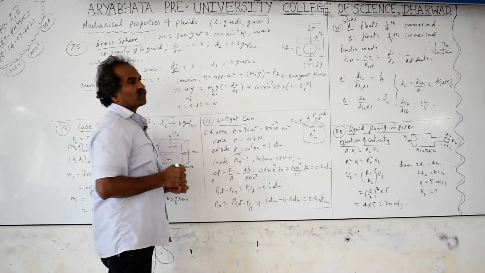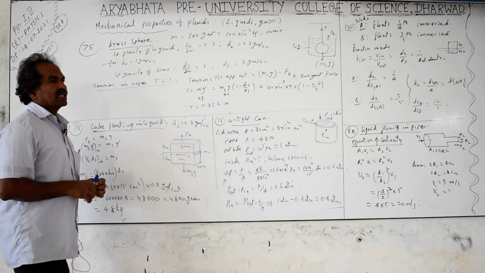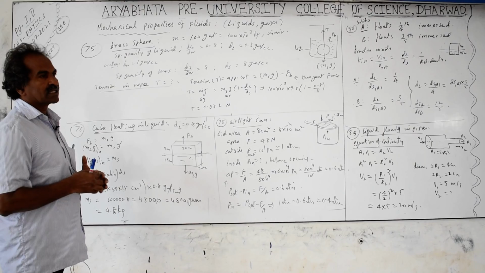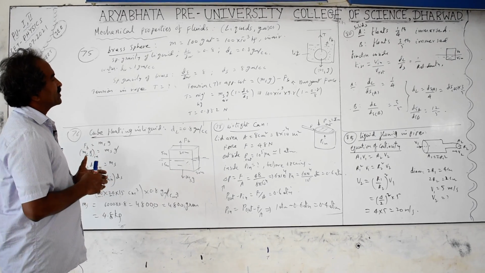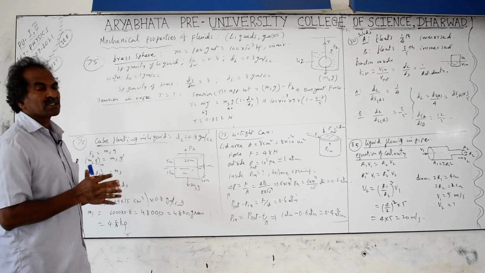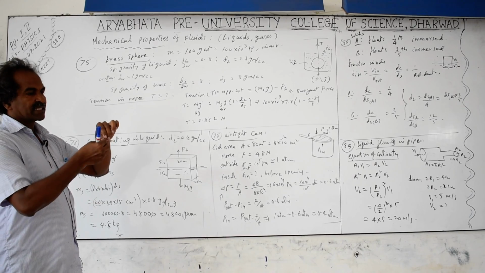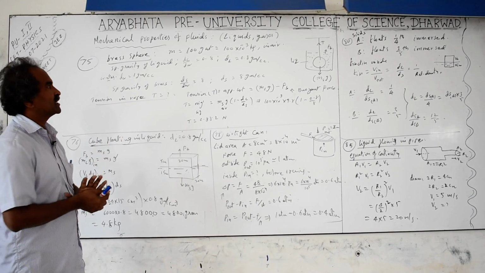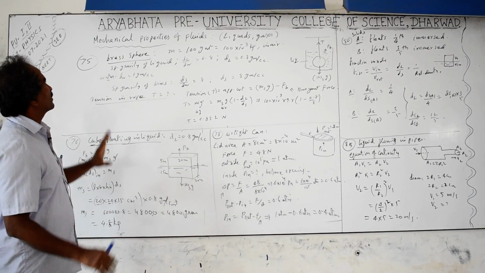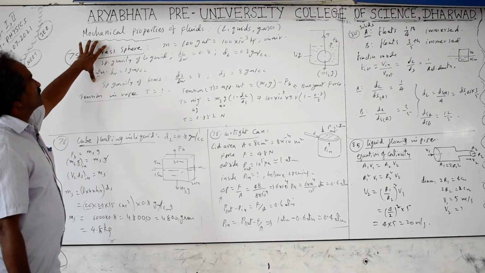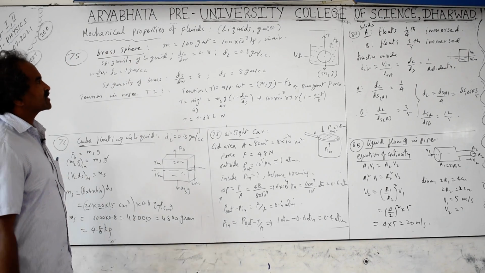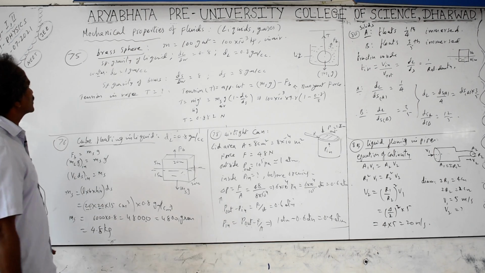When you apply an external force, if it exceeds the stress crossing the elastic limit, then during the plastic property, solids also flow. Wires expand just like fluids. Free expansion will be there. That is also called a fluid property, but we don't discuss that here. Here we are discussing only pure liquids and gases that flow.